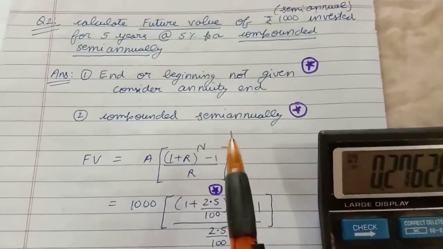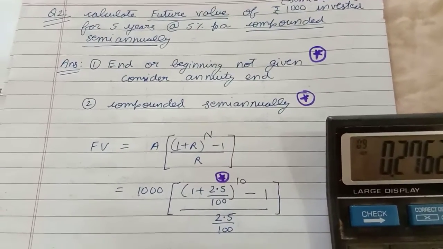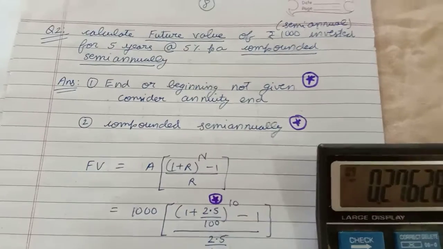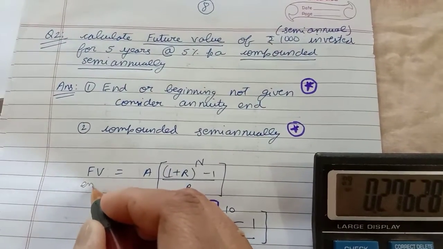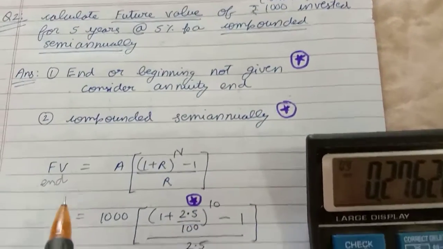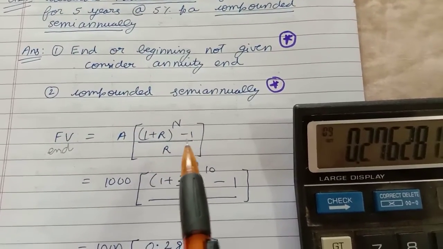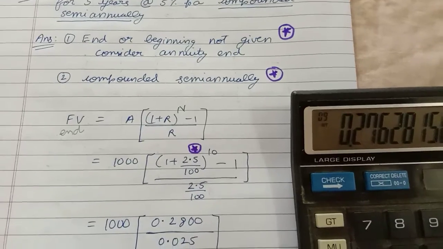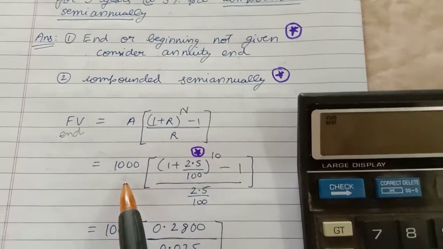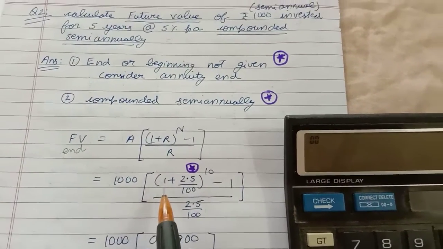Okay, so semi-annual or annual, the formula will not change. Formula for future value end, you are using the formula for future value end, A 1 plus r raised to n minus 1 upon r, then 1000 rupees annuity in bracket 1 plus.